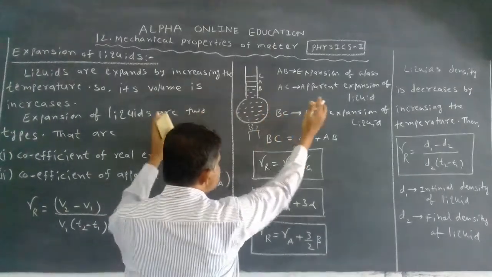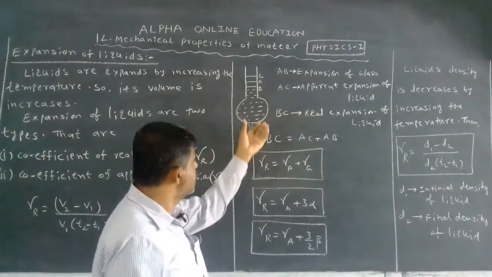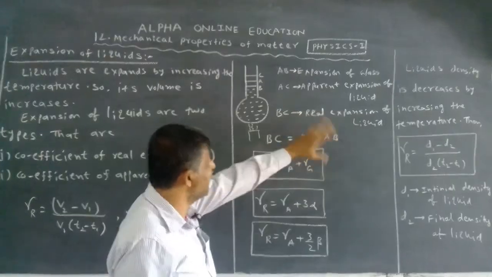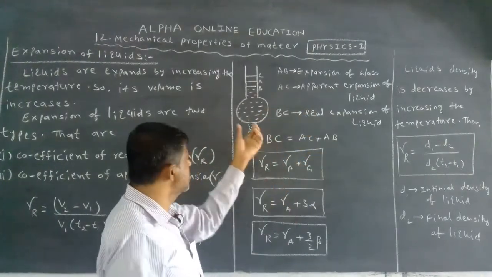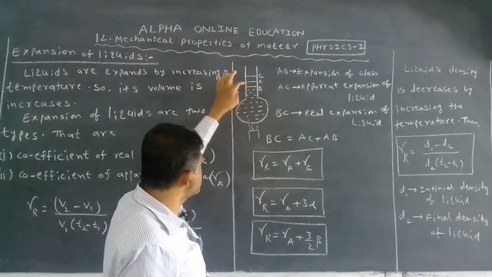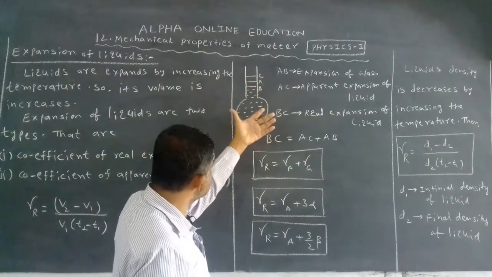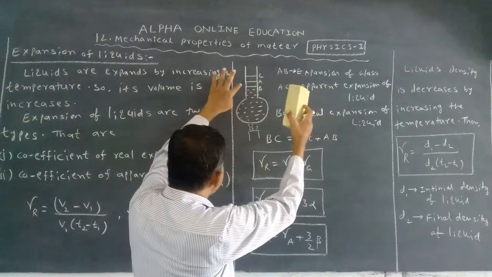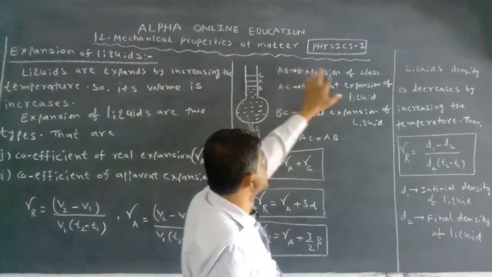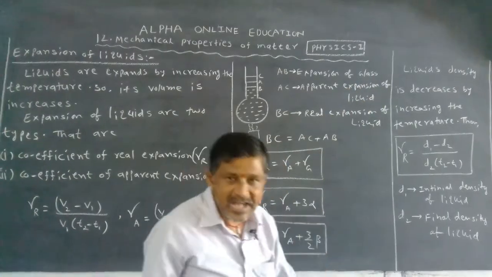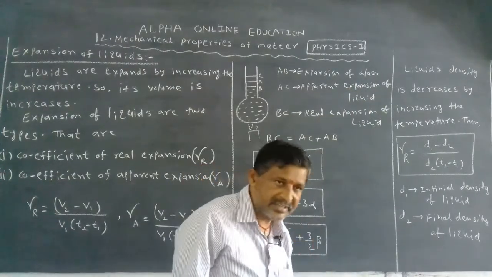First the container expands. The container is made of glass. The container is expanded, so the liquid level falls, and the liquid moves from A to B. That's why AB is called the expansion of glass, or expansion of the container.